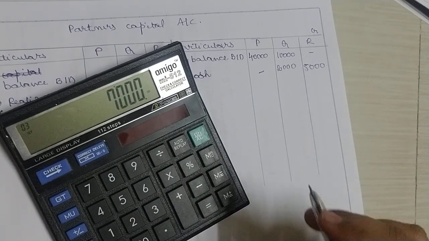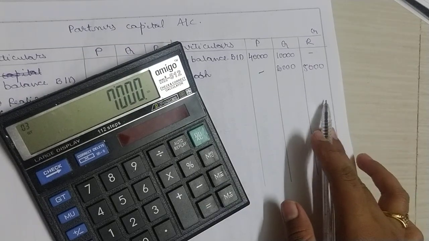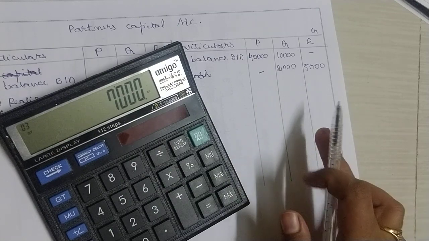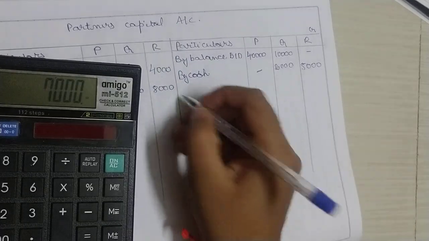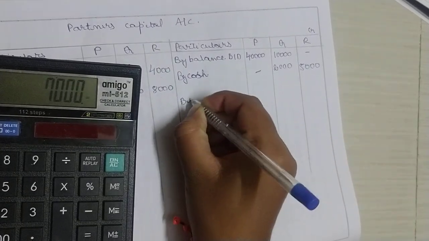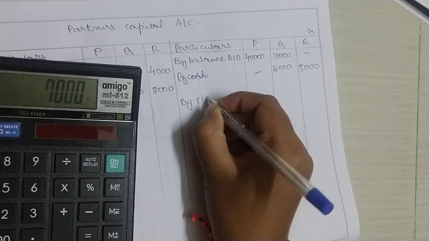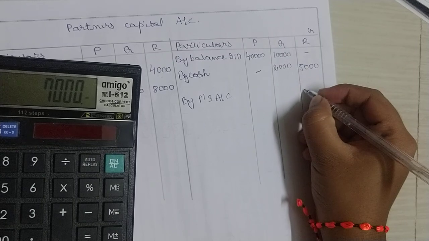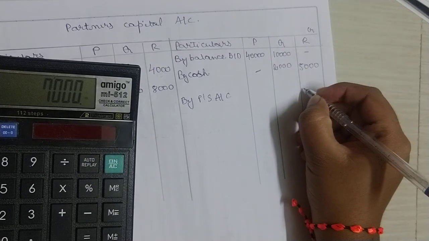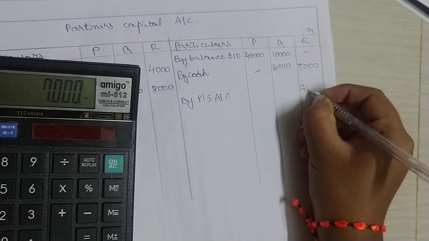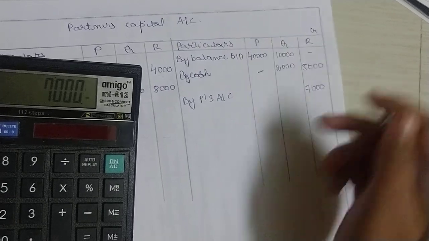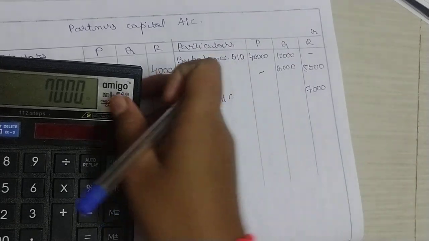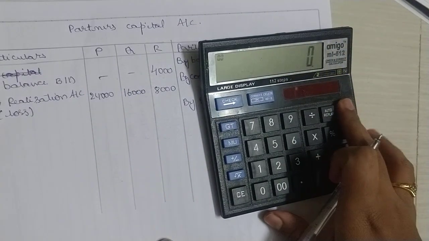7,000 is the capital deficiency of Mr. R. Who should get cash in this? P should get in the cash. So who is paying this amount? P is paying, through P's capital account. How much is he paying? He is paying 7,000 rupees to R. So R's capital deficiency is 7,000 and it is paid by P. Next, in the same way you have to do it for Q.